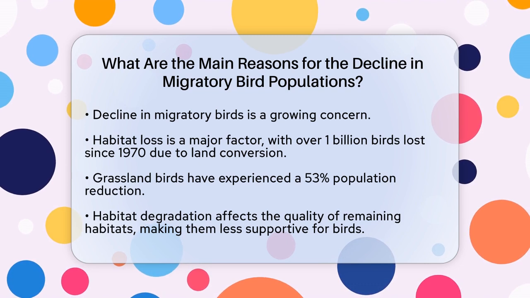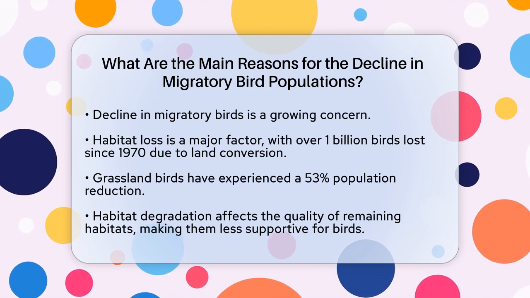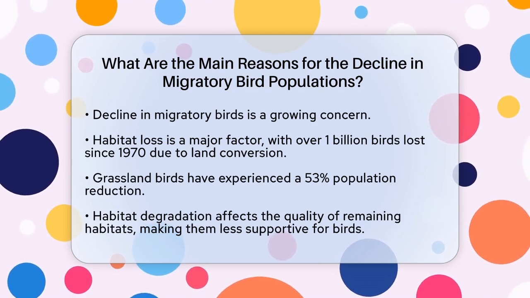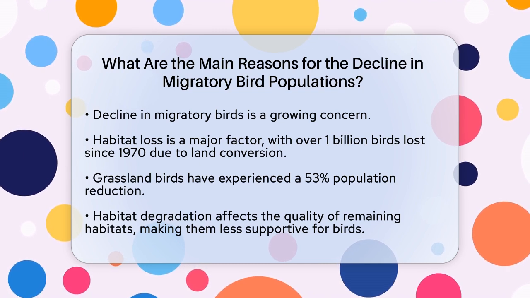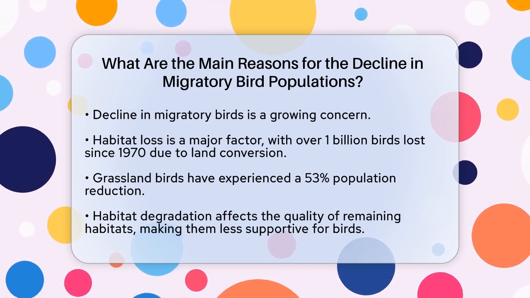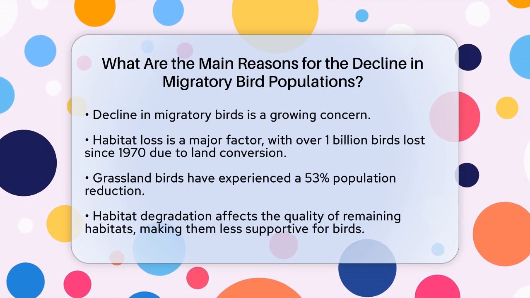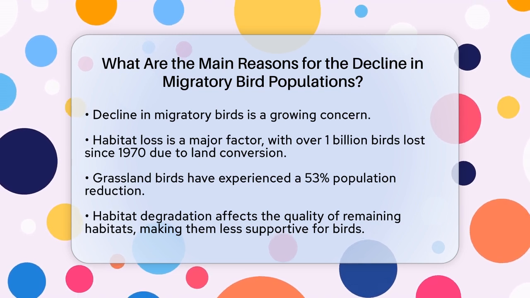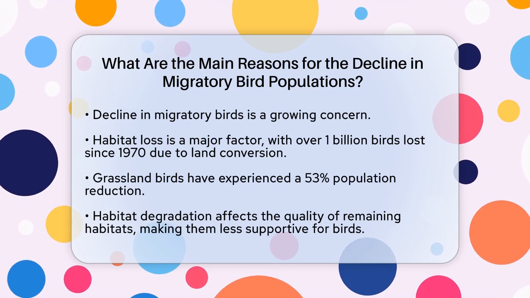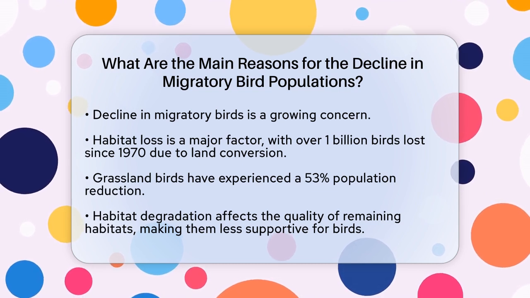When land is converted for agriculture, development, or resource extraction, it directly affects the homes of these birds. For instance, forests have lost over 1 billion birds since 1970, and grassland birds have seen a 53% reduction in their population. Habitat degradation is another major issue.